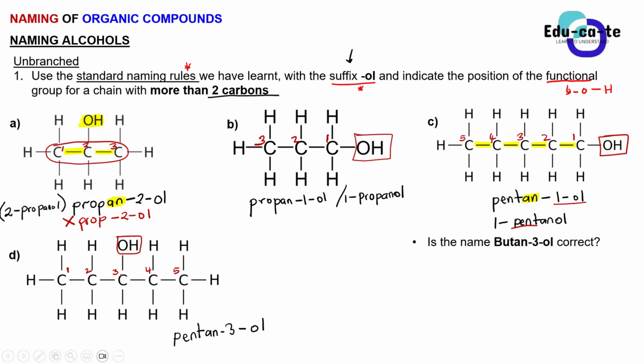If we number them from left to right, our OH group, which is our hydroxyl group, is on carbon number 3. Similarly, if you were to number from right to left and say this is carbon 1, carbon 2, carbon 3, carbon 4, and carbon 5, your OH group will still be on carbon number 3. So it makes no difference for this particular one, because whether you number from right to left or from left to right, your OH is still going to be at the same position. Do you guys see that?